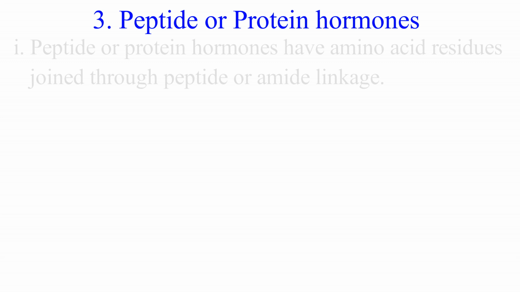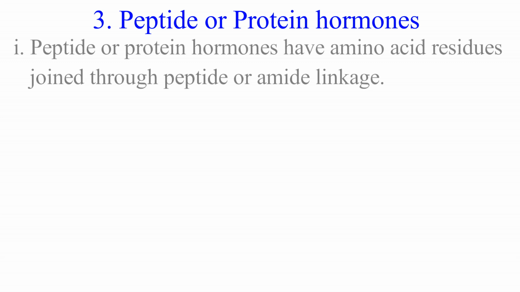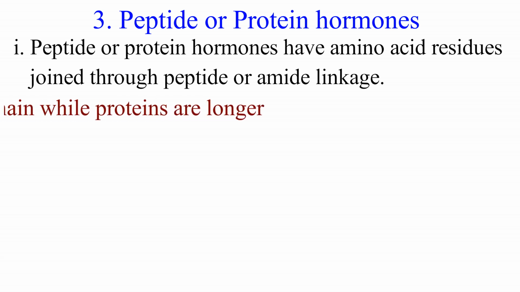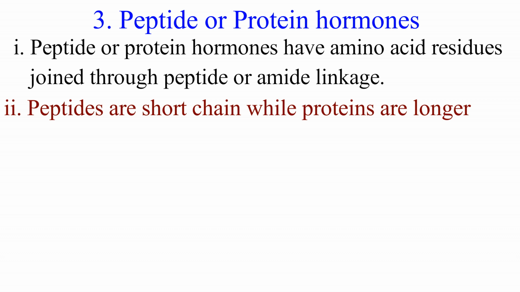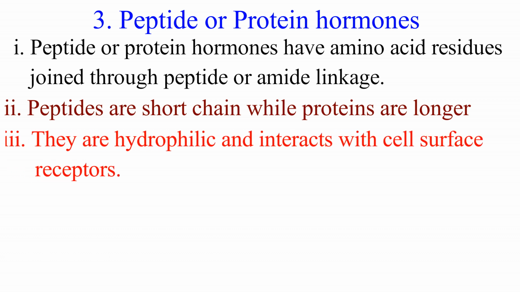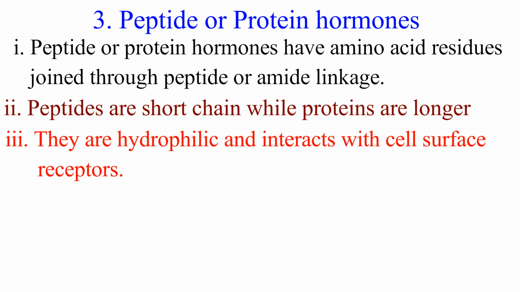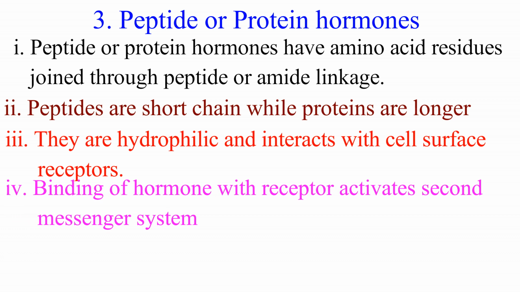hormones. Third class of hormones is the peptide or protein hormones. Most of the remaining hormones are either peptide or proteins in which amino acid residues are joined through amide or peptide linkage. Peptides have short chains while proteins have long chain of amino acid residues. Since they are hydrophilic, they interact with cell surface receptors. Binding of the hormone with the receptor leads to activation of second messenger system.